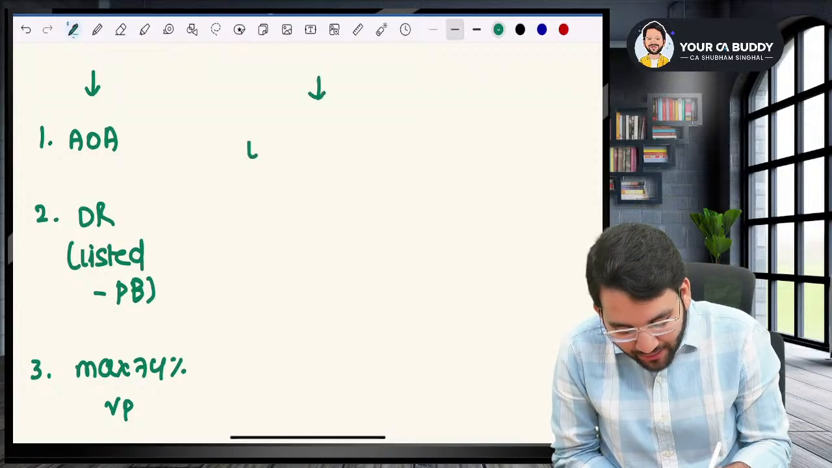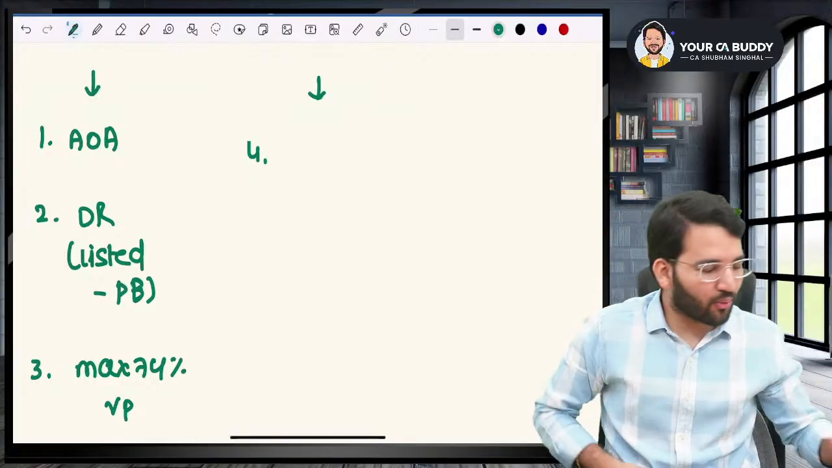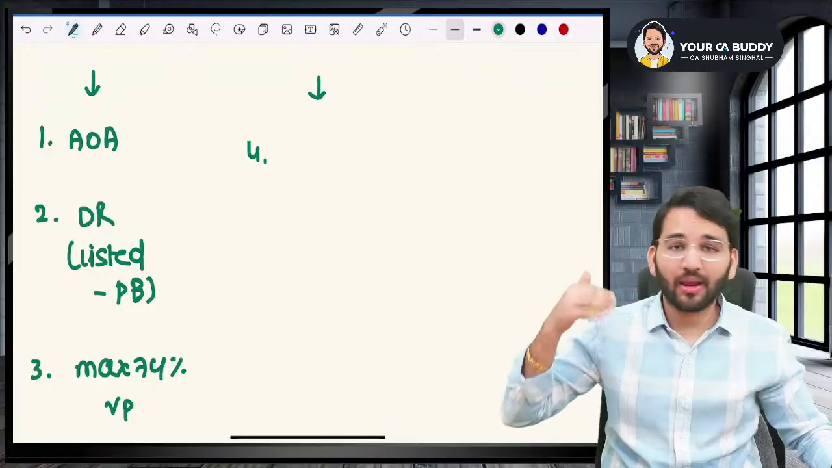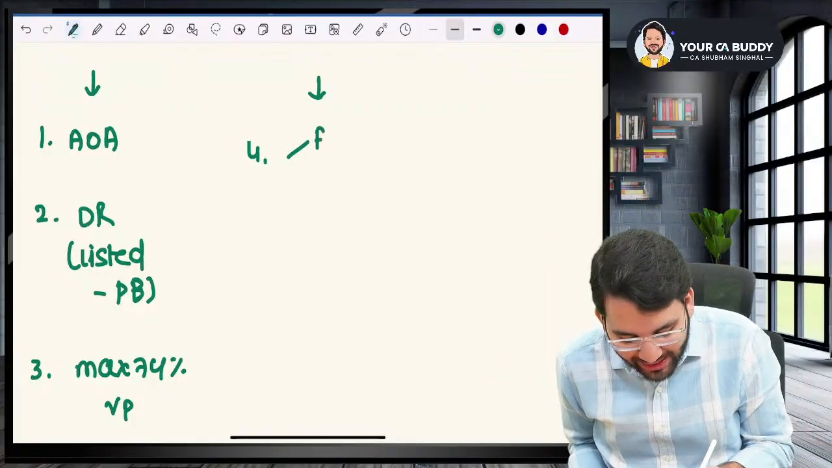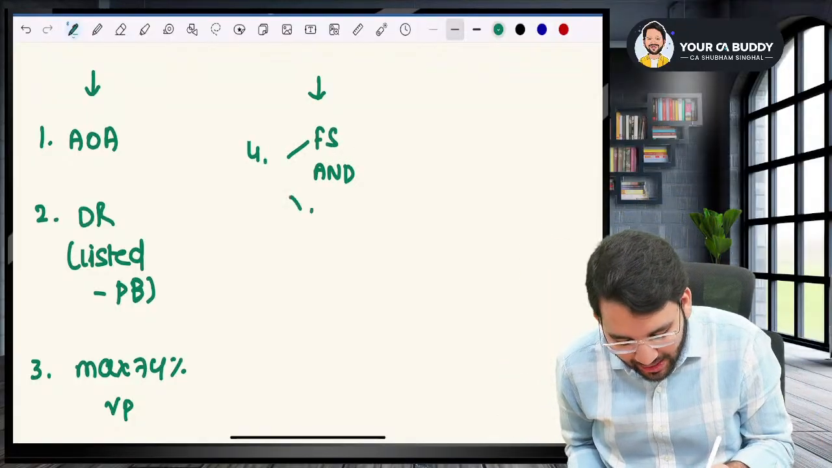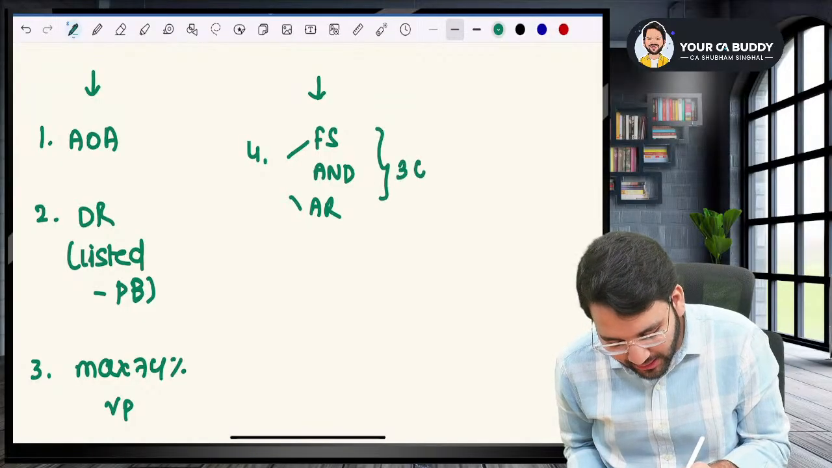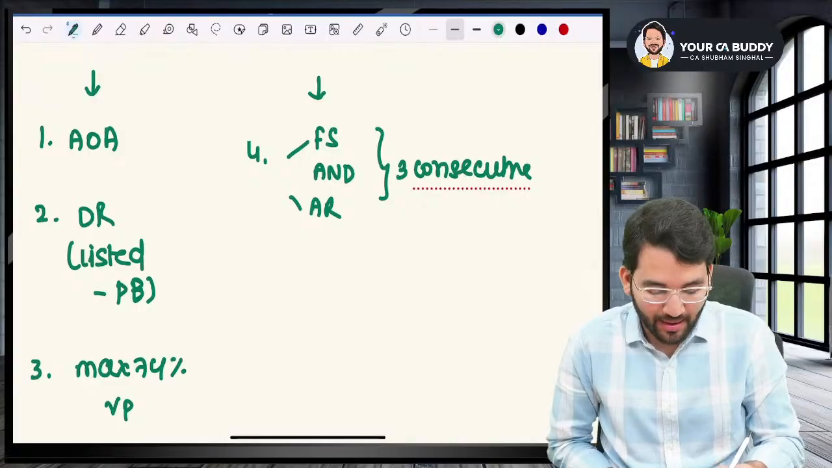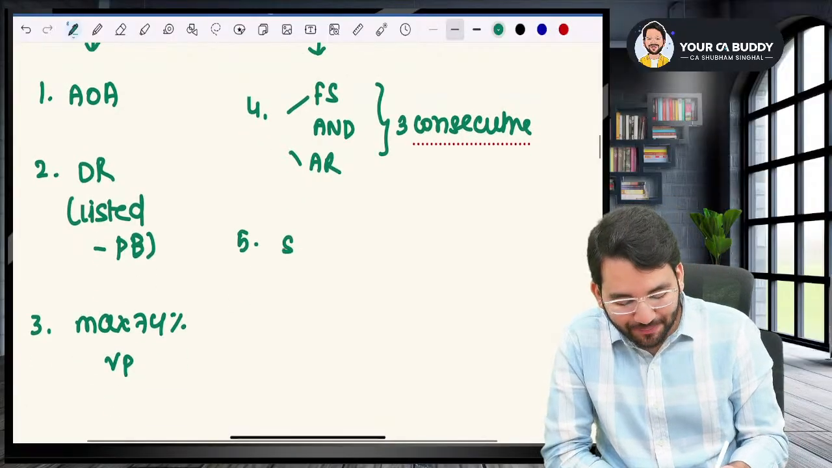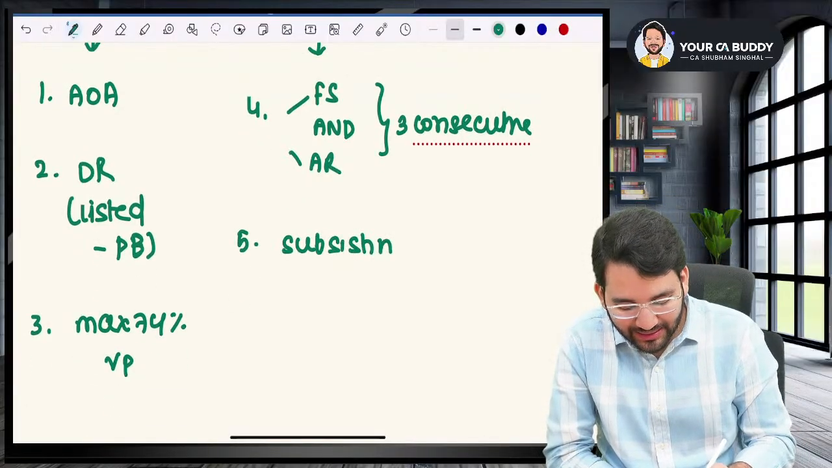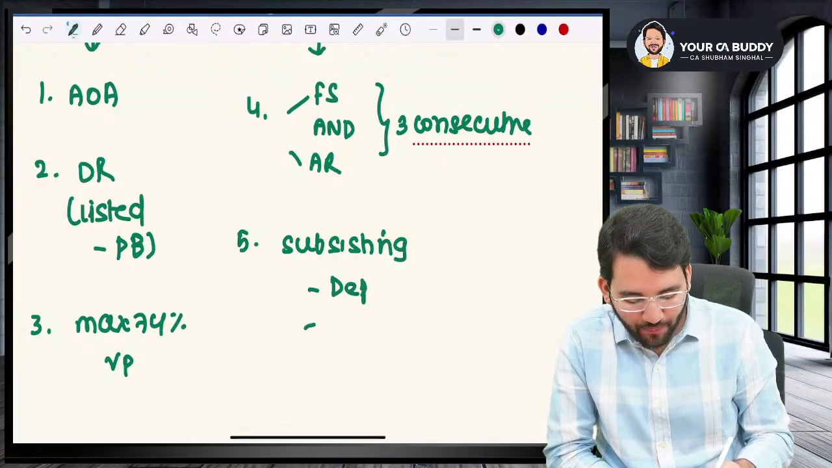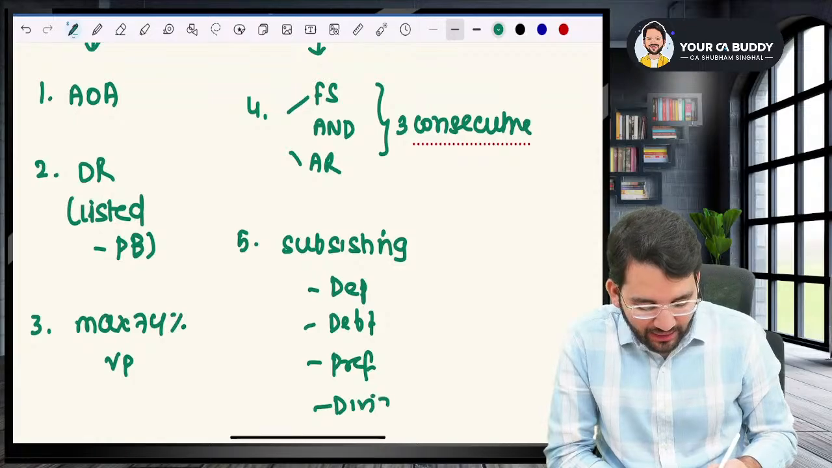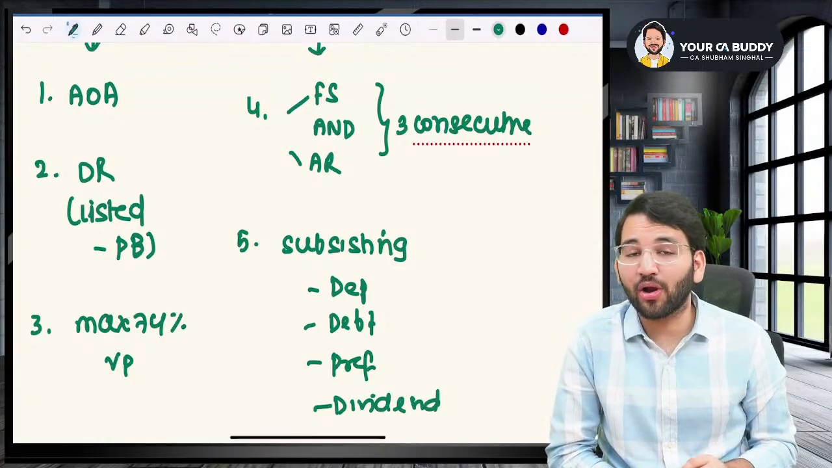After that, listen to me very carefully. Point number four talks about financial statement and annual returns for 3 consecutive years. There should be no default in filing for the 3 consecutive years. Point number five, sir, there is no subsisting default. You have no subsisting default in deposit, in debentures, in preference shares, in dividend, nothing. There is no default at all.